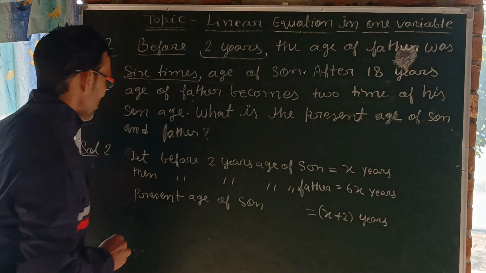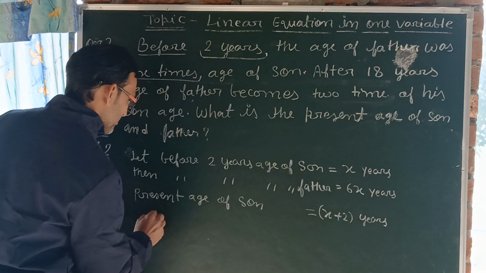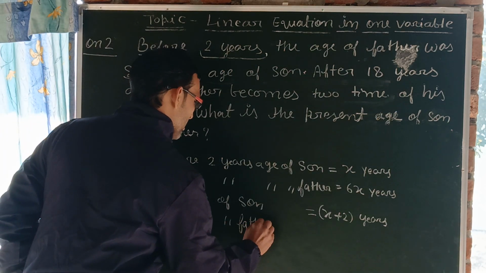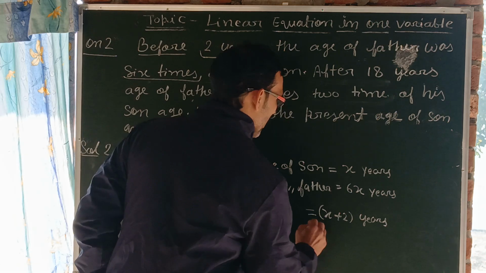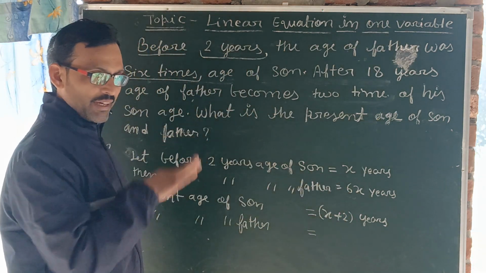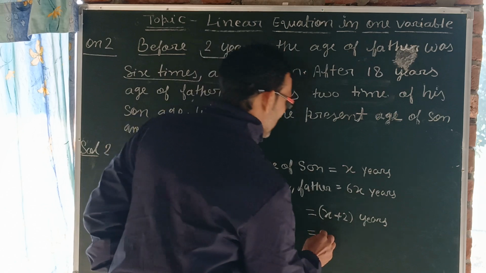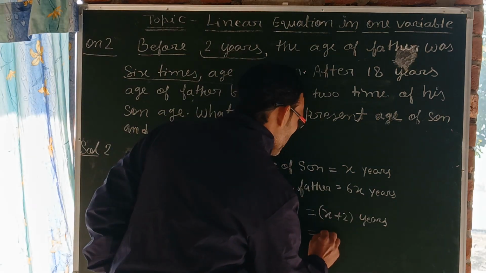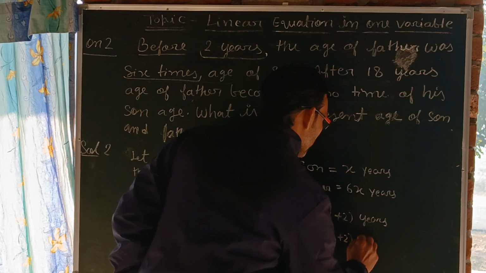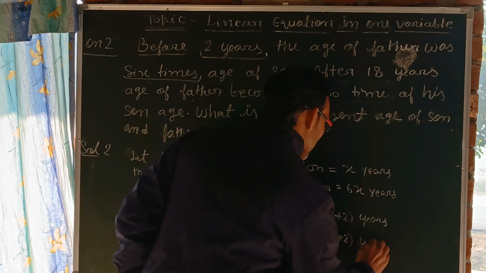Now present age of father, how much will it be? To this 6x I will add 2, because we are coming to the present, it was before 2 years. Now 6x plus 2 will be the present age of father.